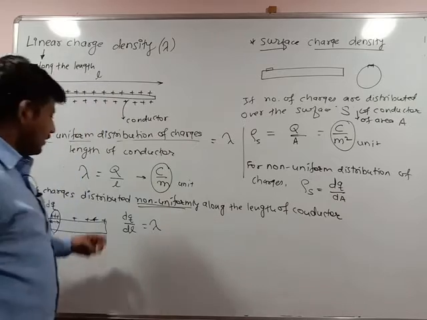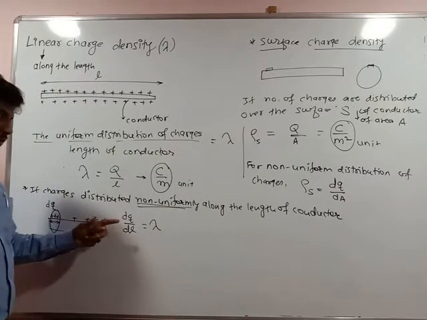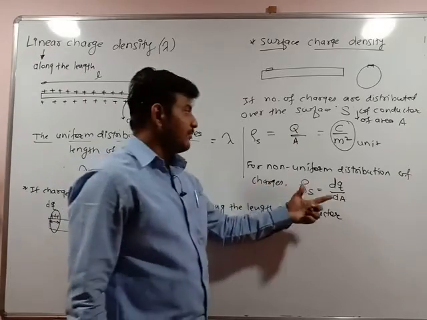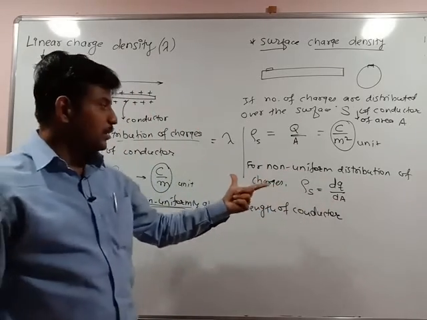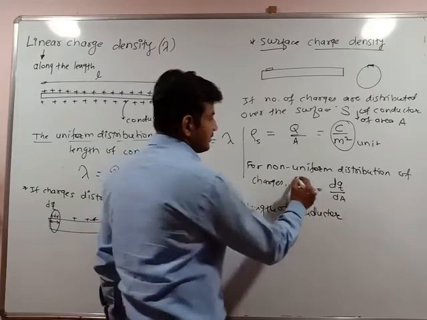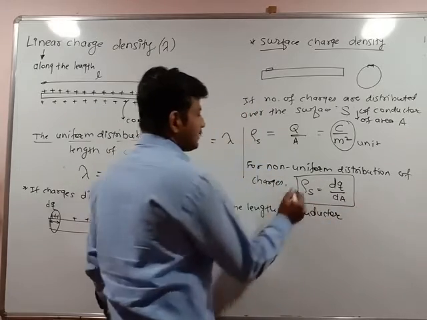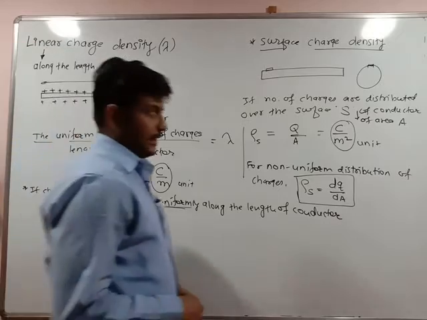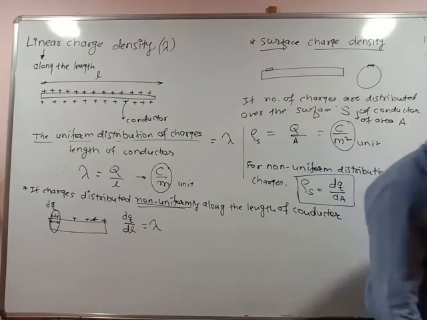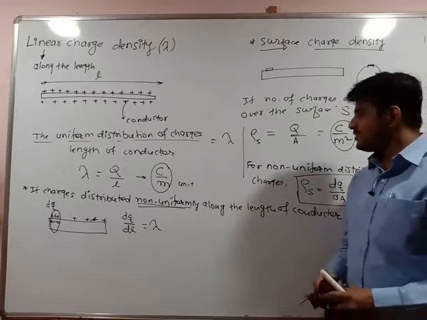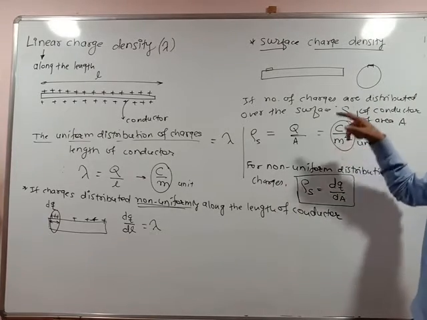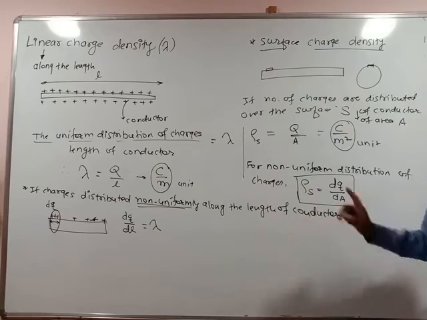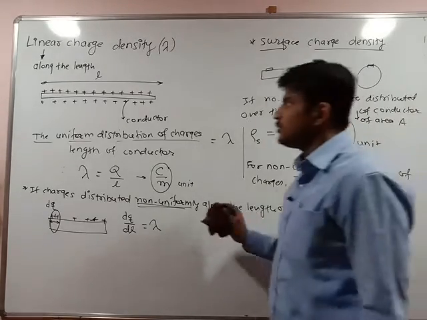And dq by dl is the linear charge density when charges are non-uniformly distributed. This is dq by dA when charges are non-uniformly distributed on the particular area. Then the surface charge density can be written as sigma s equal to rho s equal to dq by dA. This is the second definition of surface charge density, for non-uniform distribution. There are two definitions: for uniform distribution, surface charge density, and for non-uniform distribution, surface charge density, with the same unit.